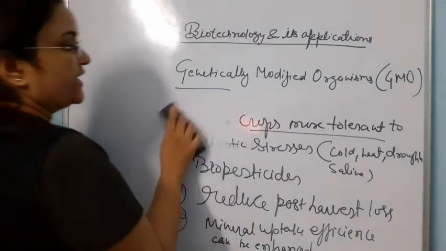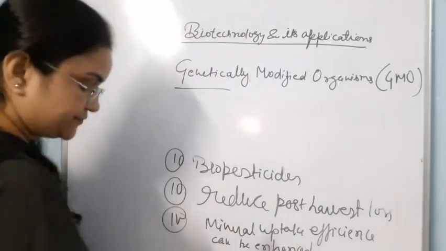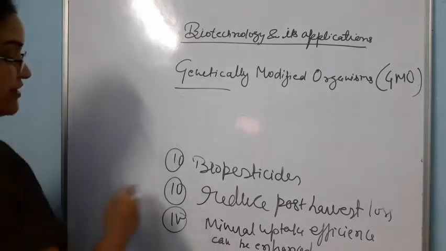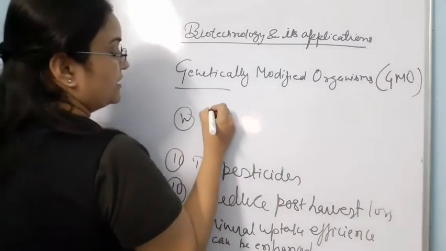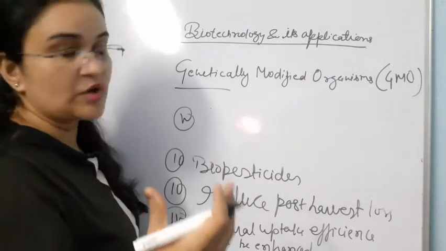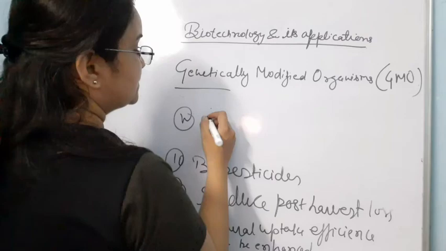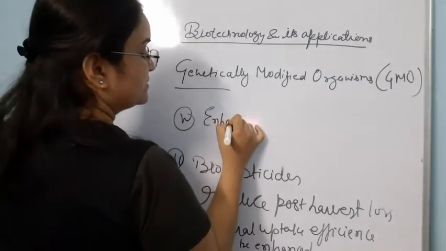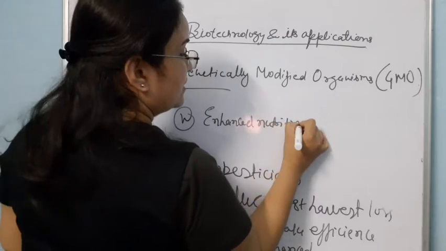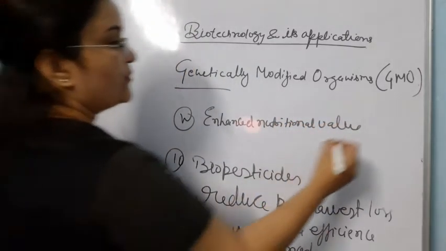Now another thing about it is to enhance nutritional value. Nutritional value of plants can now be enhanced. So enhanced nutritional value of plants.